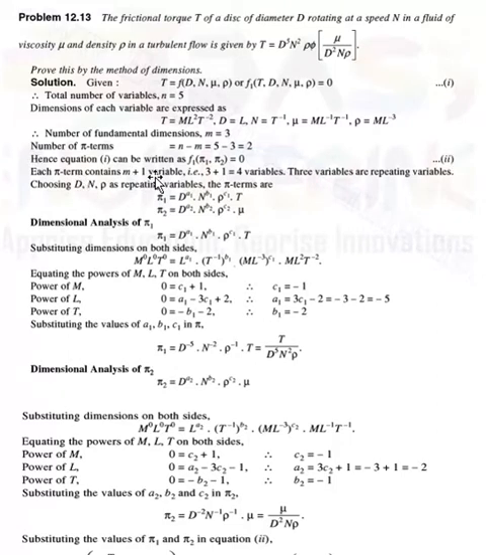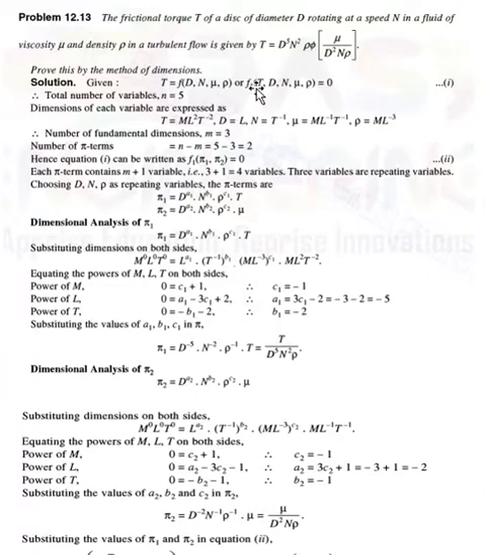Each pi term contains m plus 1 variables, where m is the number of fundamental dimensions, which is 3, plus 1 means 4. Therefore in total 4 variables: 3 are repeating variables, and choosing d, n and rho as repeating variables gives the pi terms. From equation number 1 there are a total of 5 variables. Out of 5, choose 3 as repeating variables.